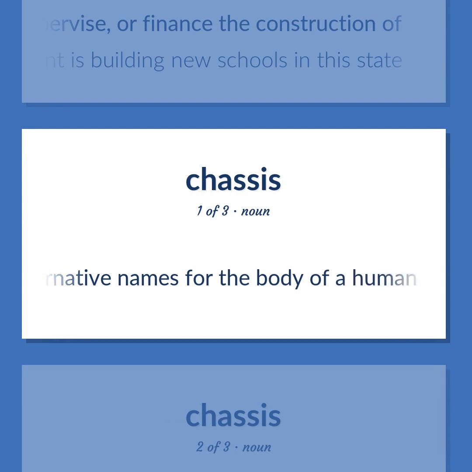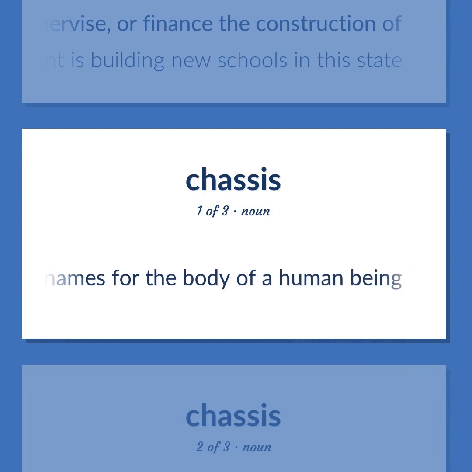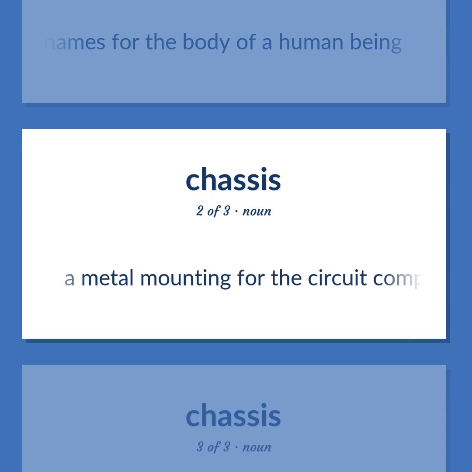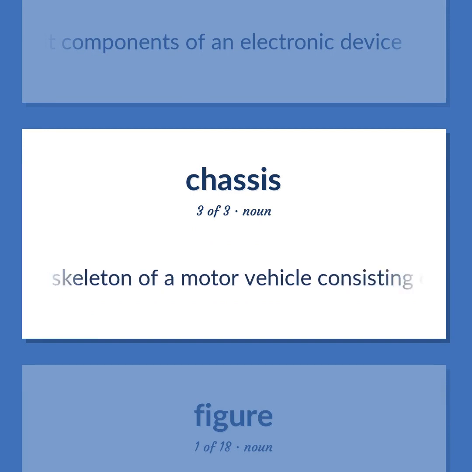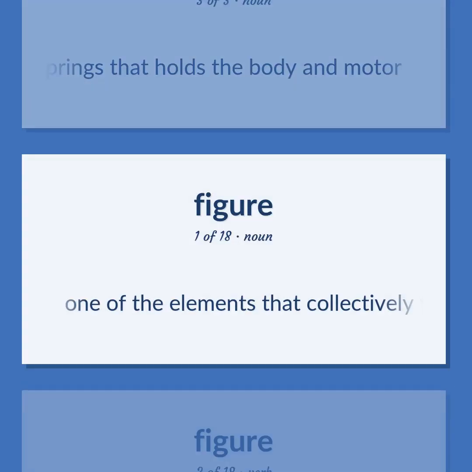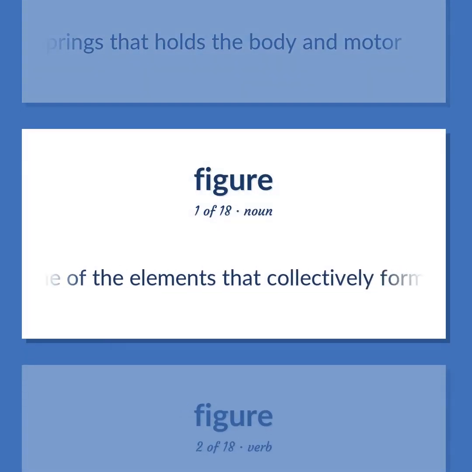Alternative names for the body of a human being. A metal mounting for the circuit components of an electronic device. The skeleton of a motor vehicle consisting of a steel frame supported on springs that holds the body and motor. One of the elements that collectively form a system of numeration.